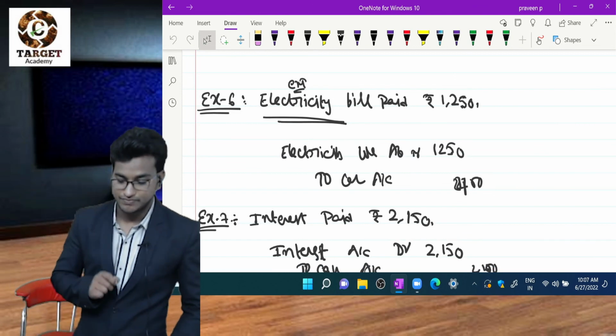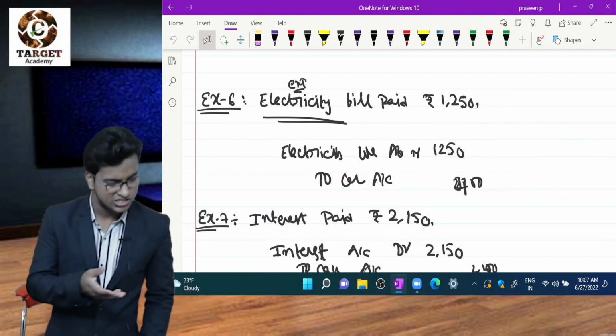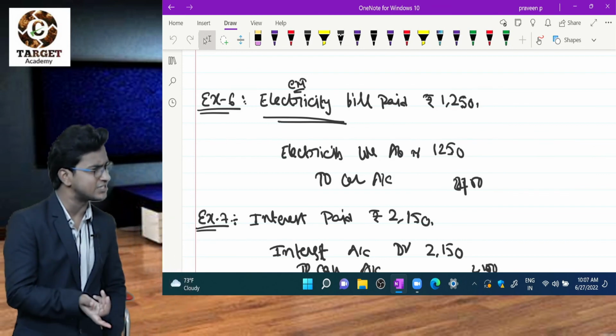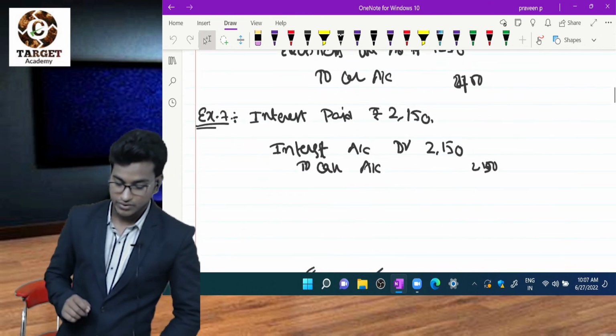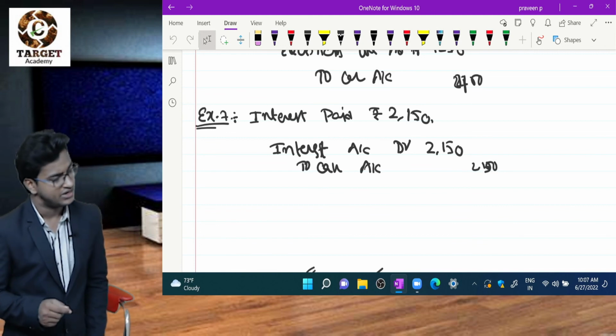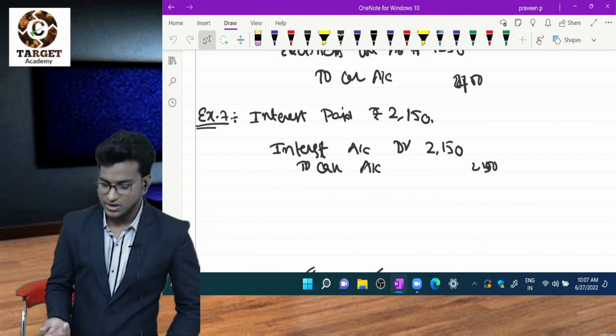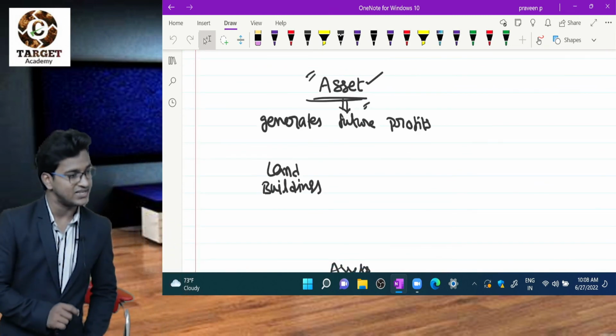Electricity bill paid 1,250. What is the entry? That is also my expense, so I have to debit my expense. Electricity account debtor to cash account. Interest paid 2,150. What is my entry? Interest is my expense. So interest account debtor to cash account 2,150.